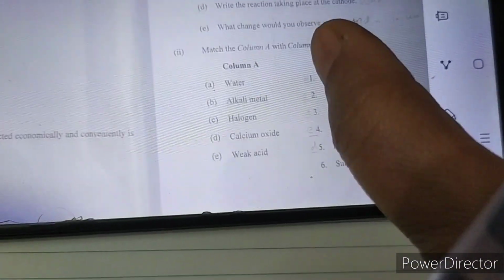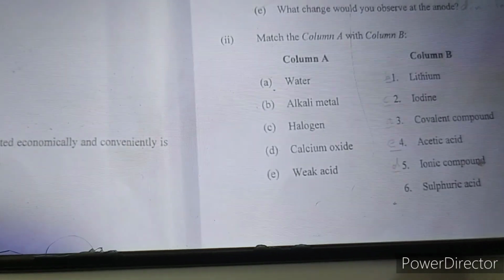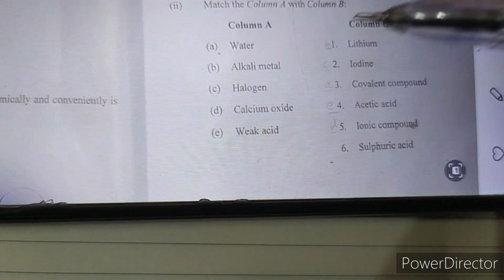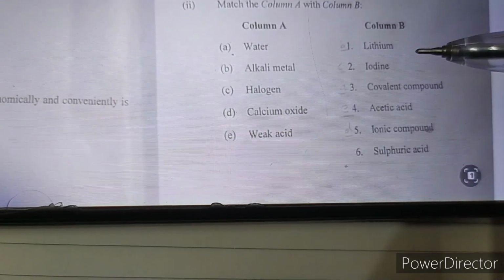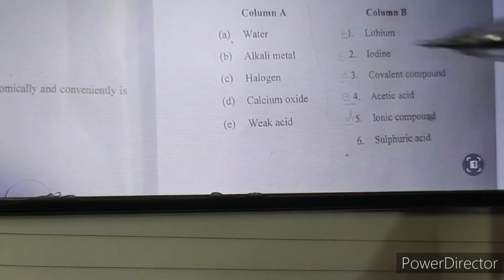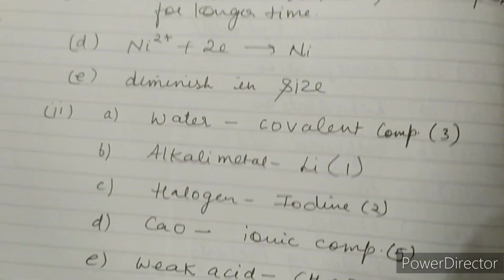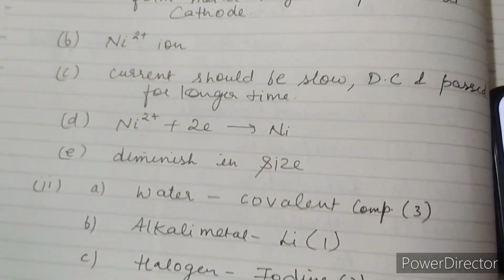Next is question number 2, second part, that is matching. Water is a covalent compound, A is 3. Alkali metal is lithium. Halogen is iodine. Calcium oxide is an ionic compound, and weak acid is acetic acid. Again, these are the answers I have written. You can see them.